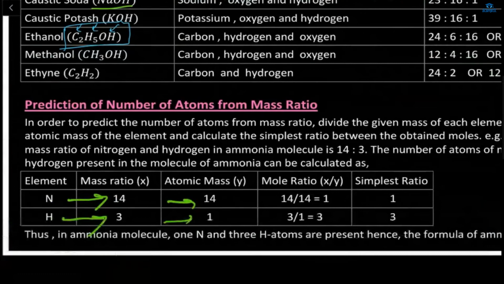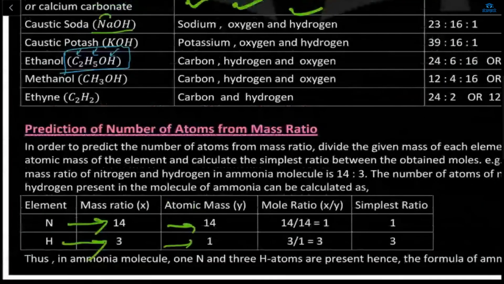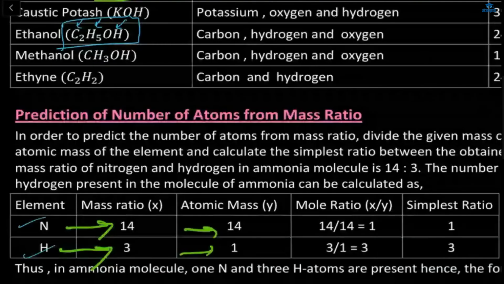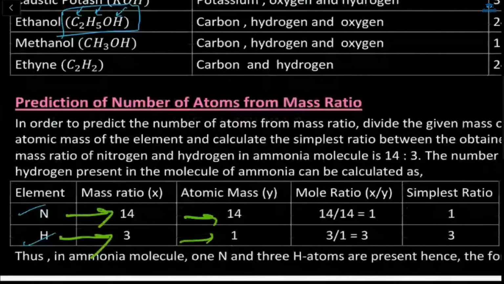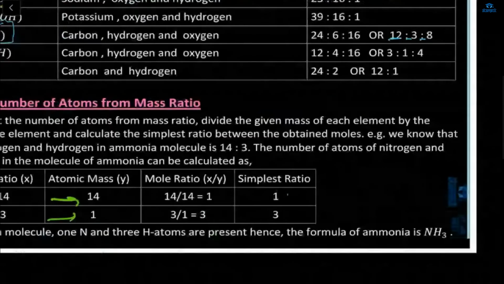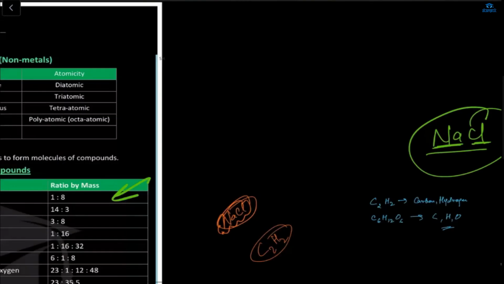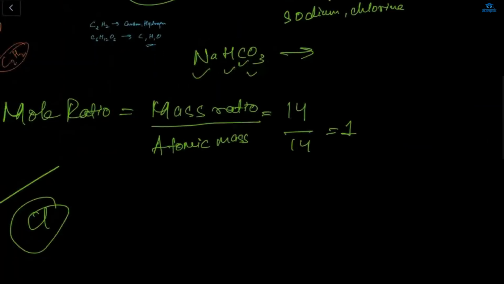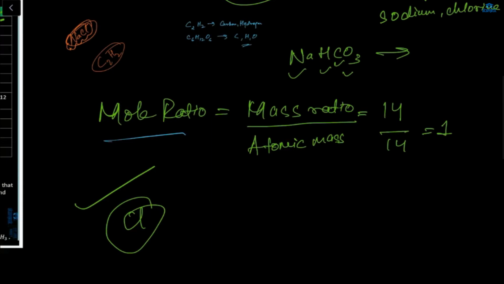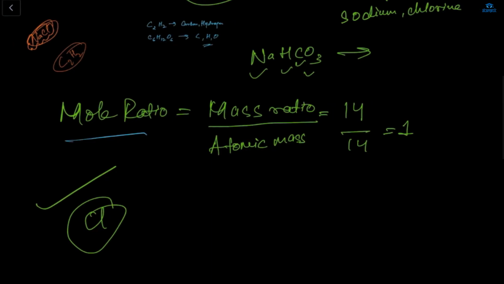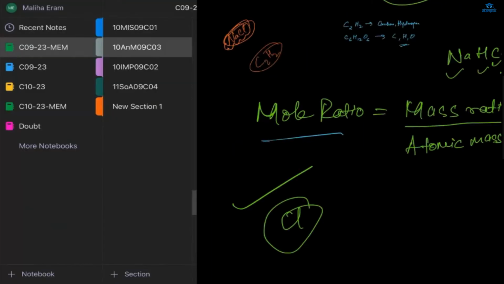Okay, it's okay. So here, prediction of number of atoms. The mass ratio of N and H is simply the ratio. Like for ammonia, NH3, the ratio is simply 1 is to 3. So these are the predictions of numbers of atoms from your mass ratios. Mole ratio means mass ratio upon atomic mass. For example, if we take any compound, it will be 14 by 14, so your mole ratio will be 1.